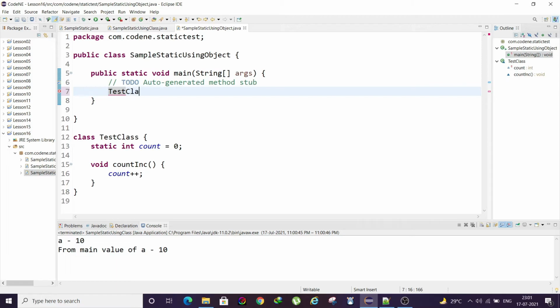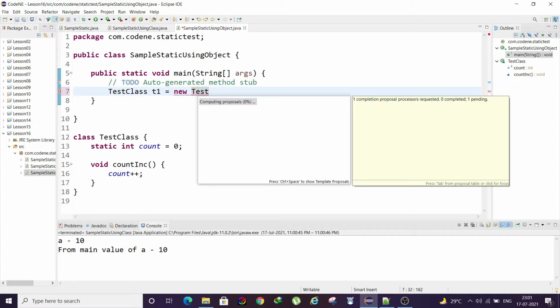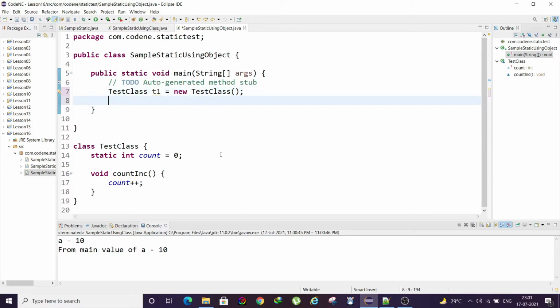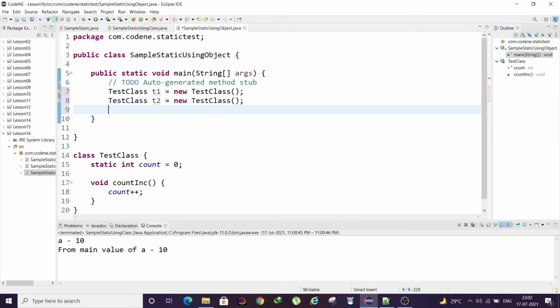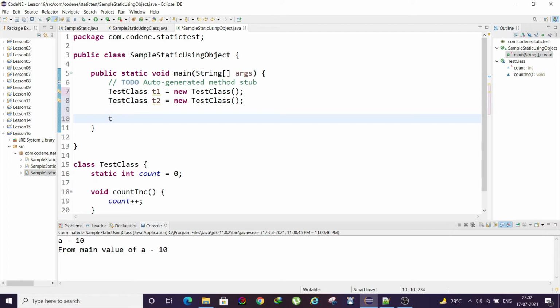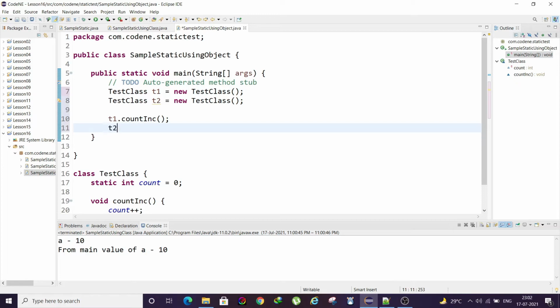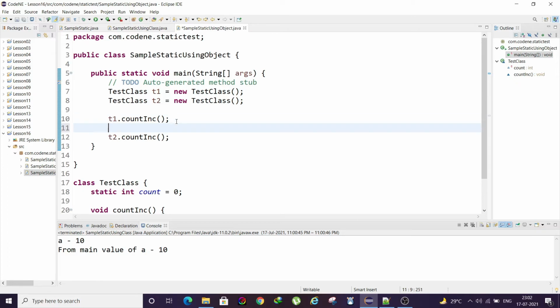Let's say TestClass t1 equal to new TestClass, done. Then I will have another object t2 equal to new TestClass, like this. Let's say t1 dot counting, t2 dot counting. Simply I'll print it.